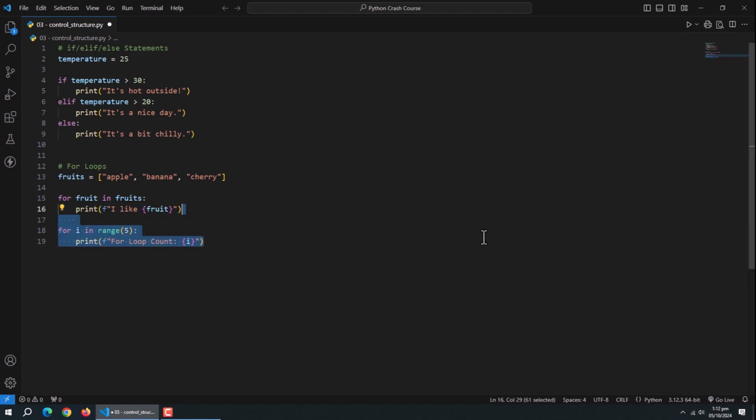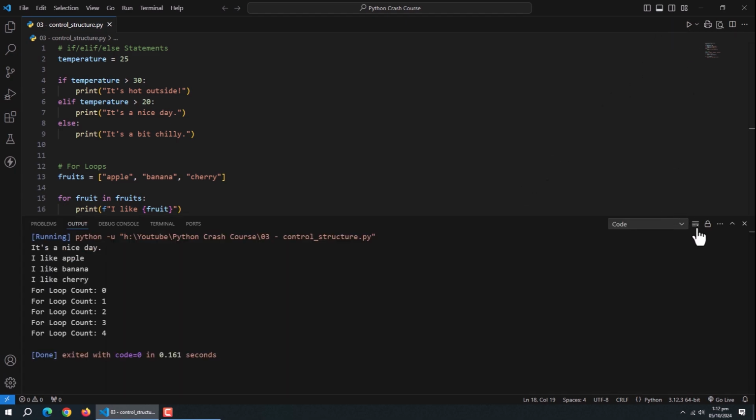You can also run for loop without using any list. For example, we used this range method here and passed it the value of 5. Now it will run 5 times.